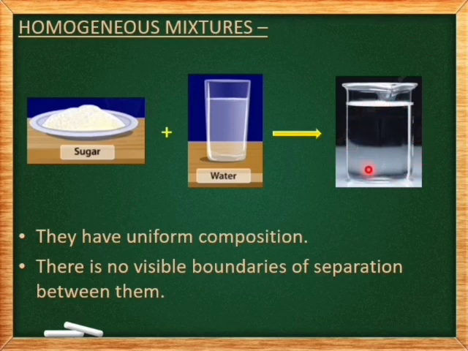When we look at this clear transparent solution, can we distinguish between sugar particles and water particles? No, we cannot. So we do not have any visible boundaries of separation. So what is a homogeneous mixture? Homogeneous mixtures are those mixtures that have uniform composition and no visible boundaries of separation between them.